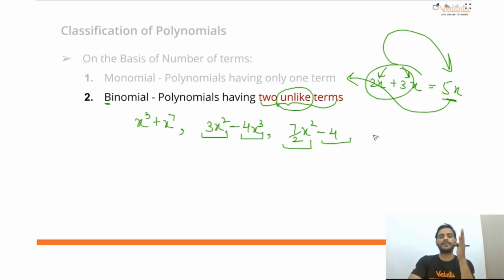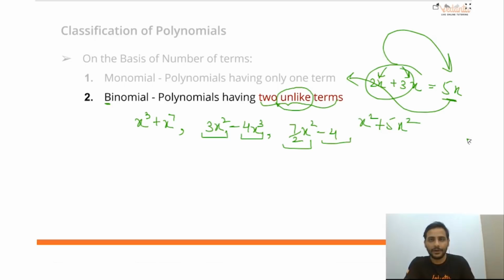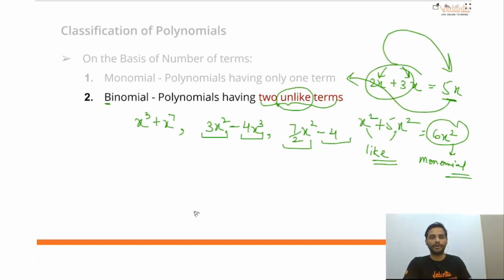So this way we classify binomials. Remember this: if I write x square plus 5x square, is it a binomial? Nope, because these two terms are like terms. So in the end this will become 6x square. So it will become a monomial.